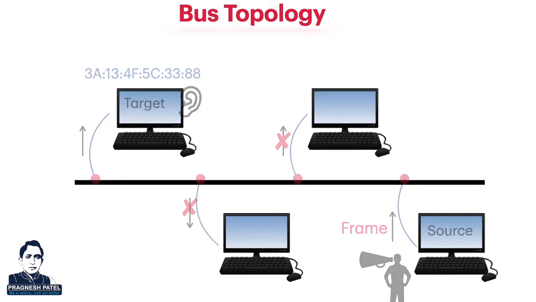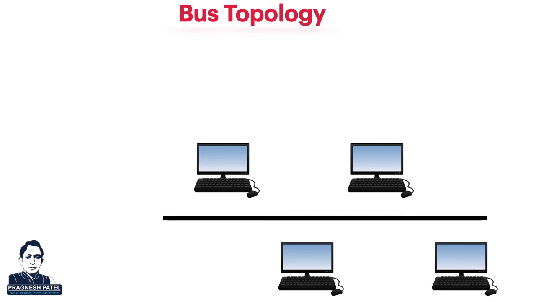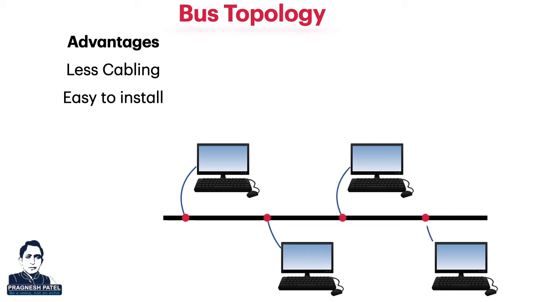Others reject the frame by checking the destination MAC address in the received frame. Advantages: less cabling compared to mesh and star topology, so it is less expensive to implement compared to the other topologies. It is easy to install and extend.